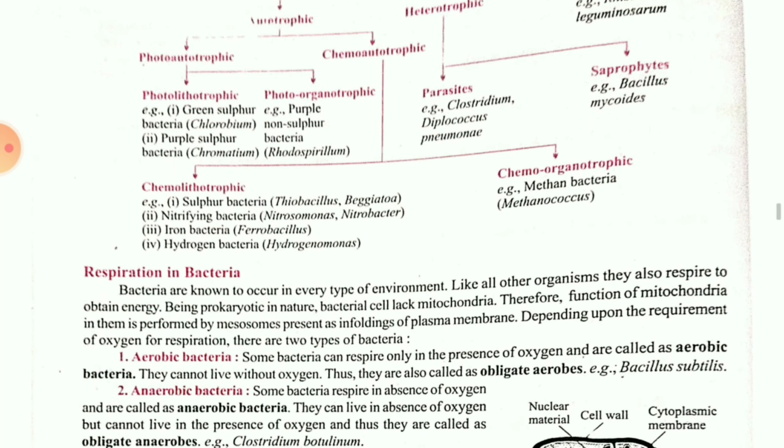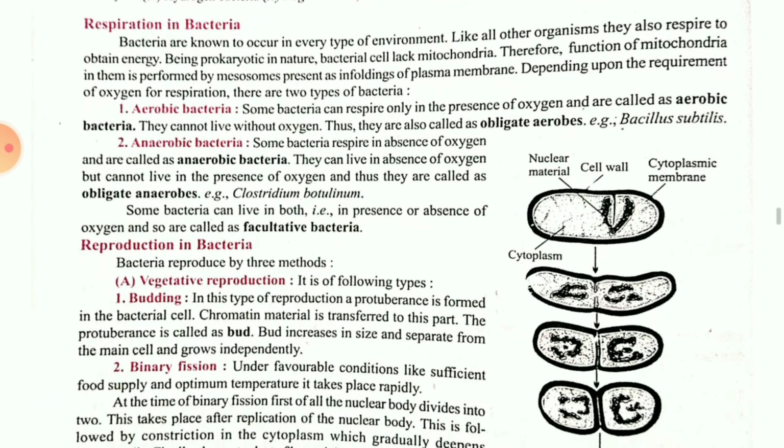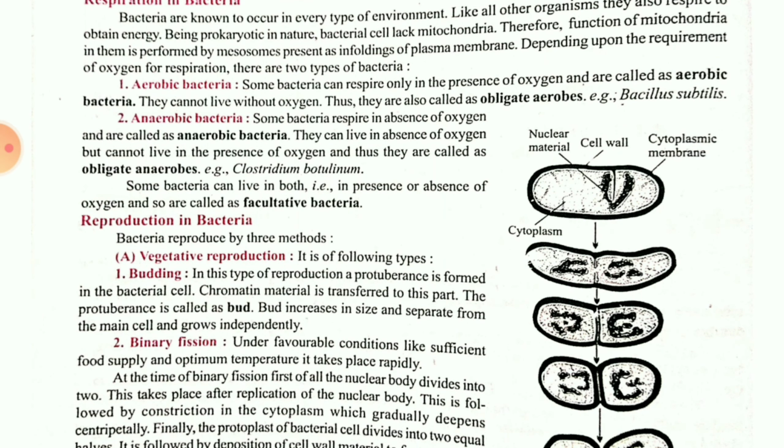Okay children? Then see, respiration in bacteria, two modes are there. If the bacteria use oxygen, then it will be known as aerobic. If they are not utilizing it, then it will be anaerobic. Then what happens, children? Some organisms can respire and also can do without respiring. Without respiration they can survive, with respiration also they can survive. So that type will be known as obligate. As per the necessity of their body, they modify it.